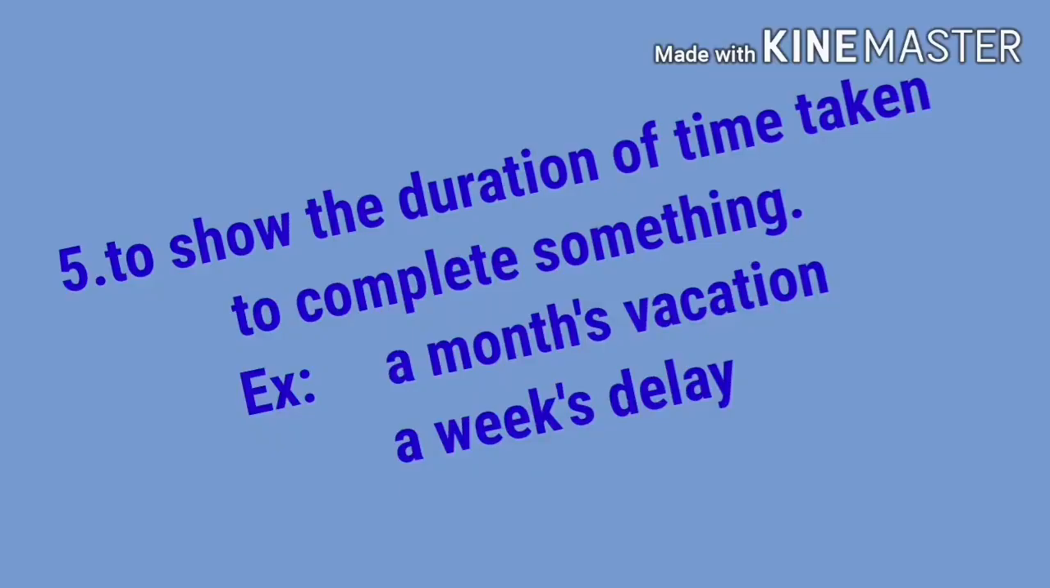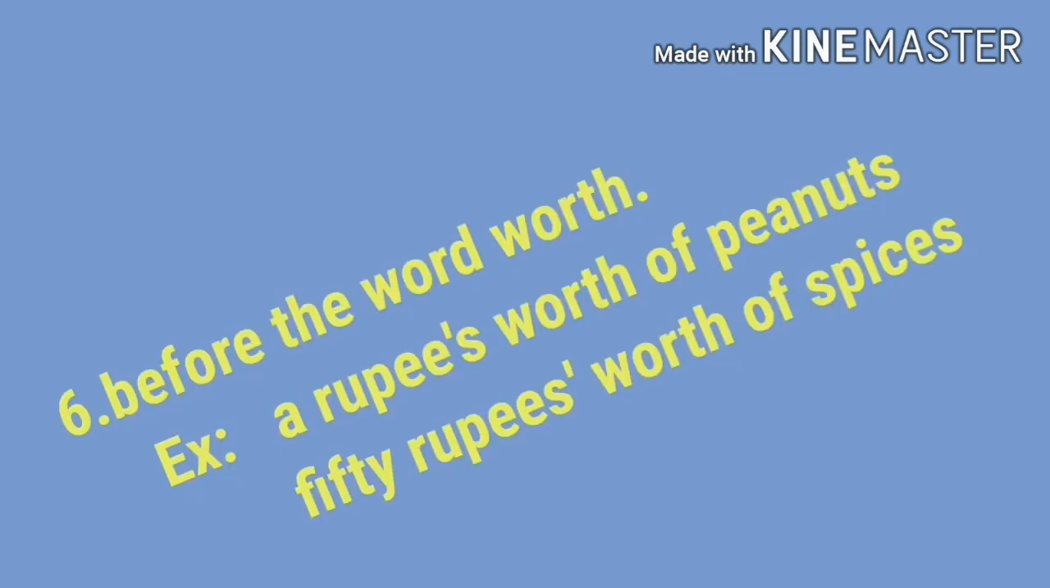Fifth one, to show the duration of time taken to complete something. See the examples. A month's vacation. Here month apostrophe s. So duration of time. Month. Second one, a week's delay. Week, duration of time. So a week's delay. Sixth one, before the word worth.